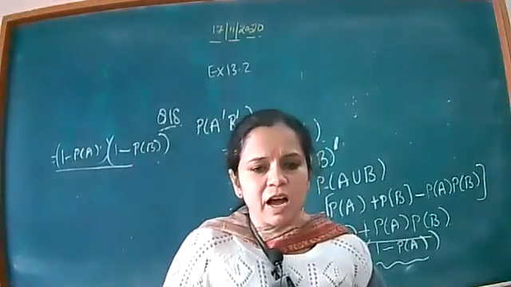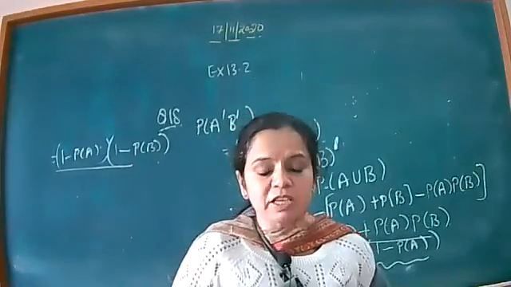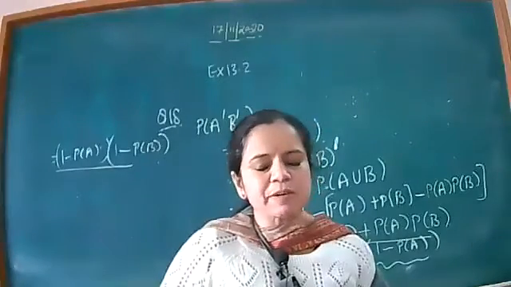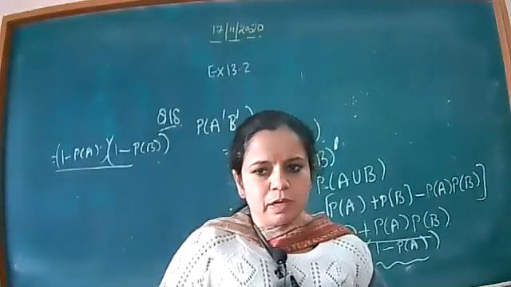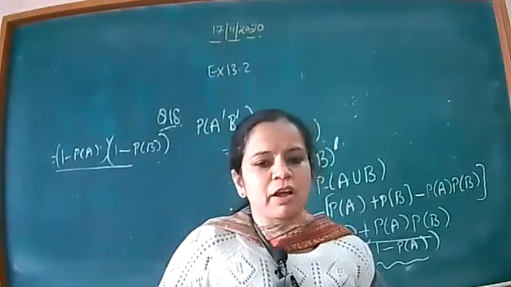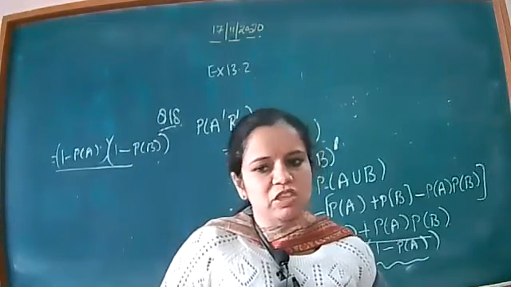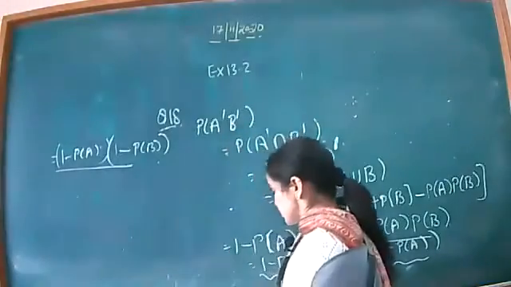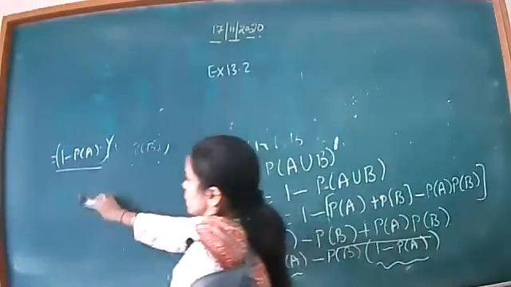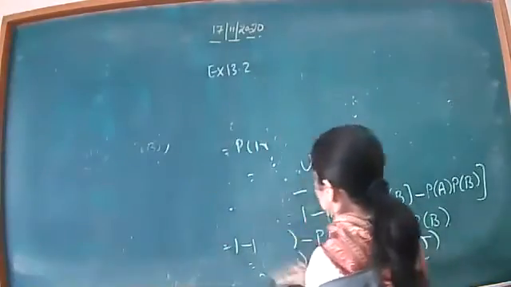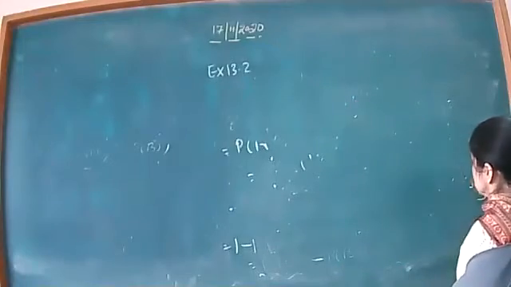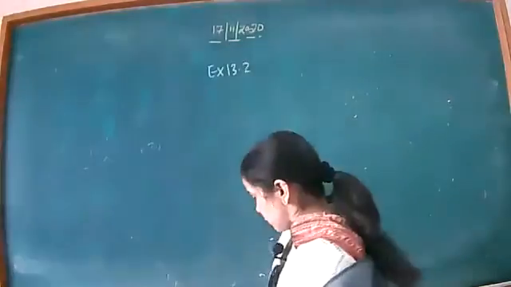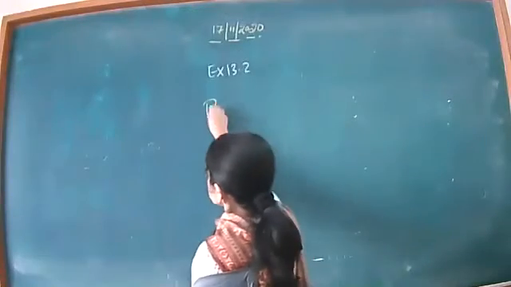Now today we will start with a very important topic from which in the exam 100% one question comes, normally for 3 or 5 marks, depending upon the examiner. Now let's start with the concept. Questions we will start from tomorrow. I just want to tell you the concept and why we are studying this topic, Bayes theorem.